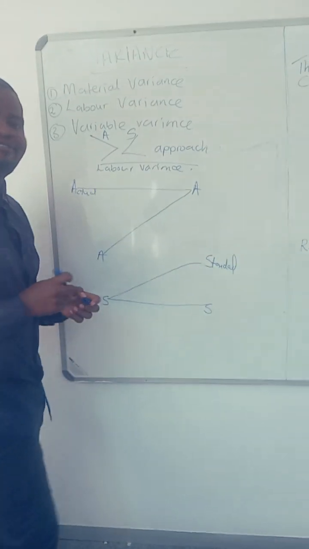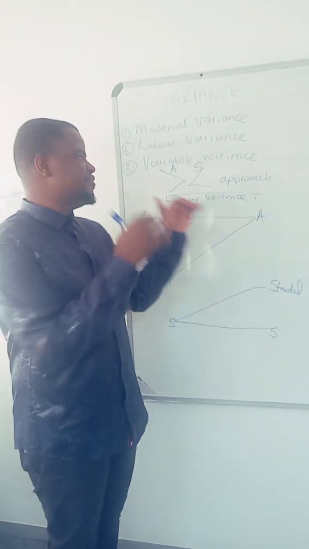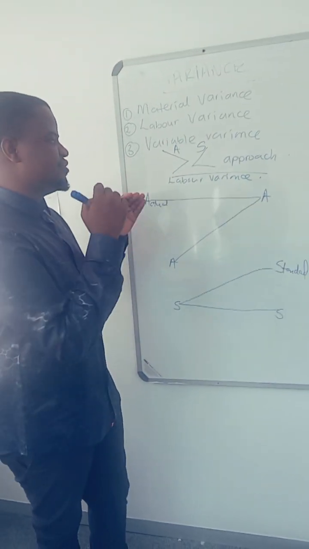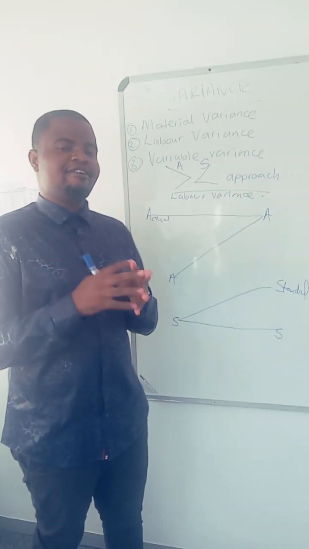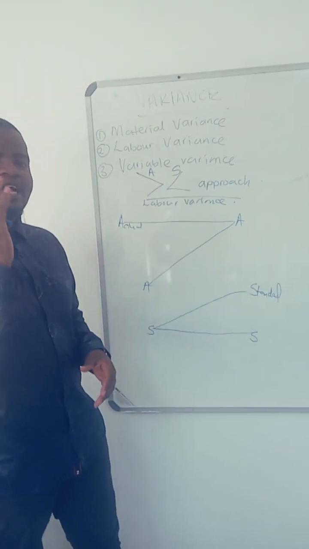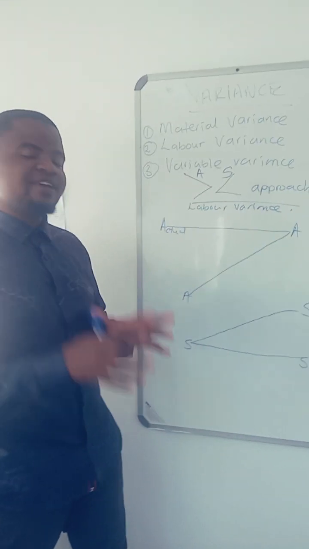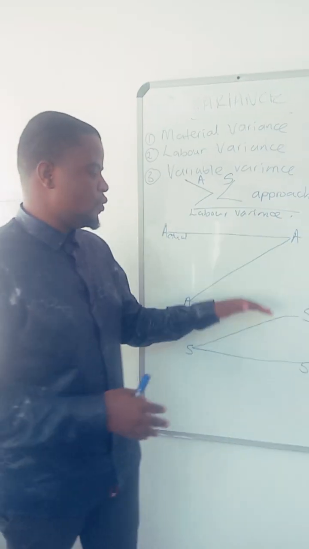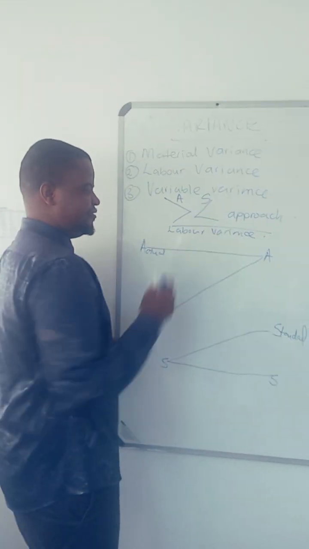On labor variance, remember we have three variances: labor rate variance, labor efficiency variance, and total labor variance. And we also have three levels on our approach. So let's now link them. We are saying labor variance.